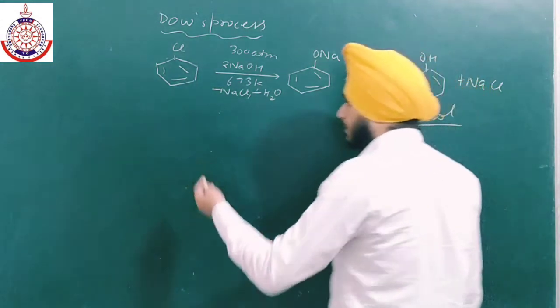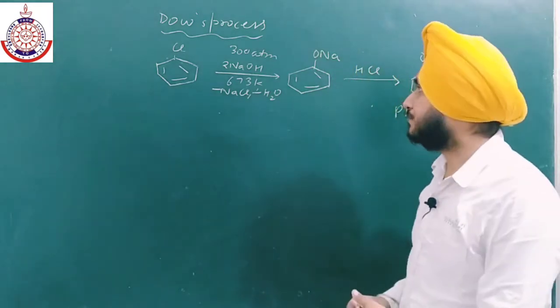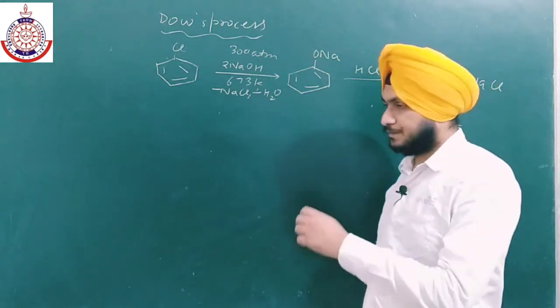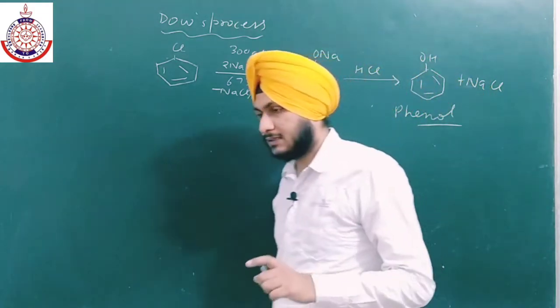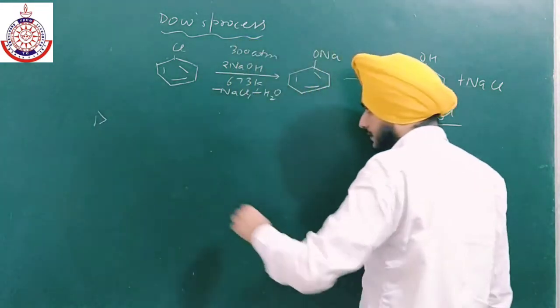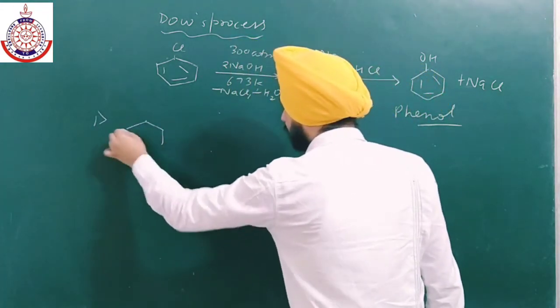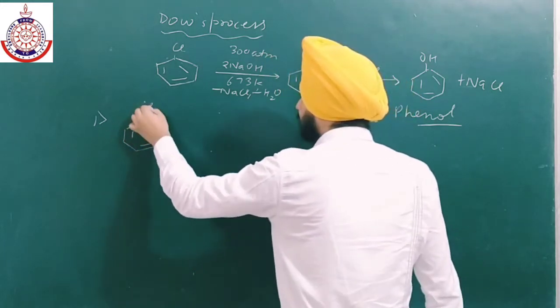For example, we have to draw the resonating structures. If they are present on the ortho and para positions, there is a structure. So I am drawing the resonating structures. Now we have this chlorobenzene.